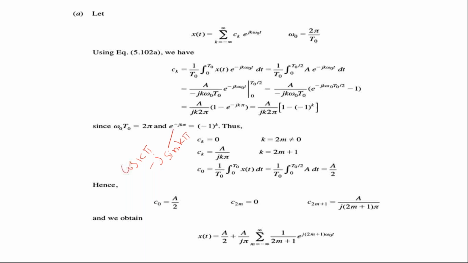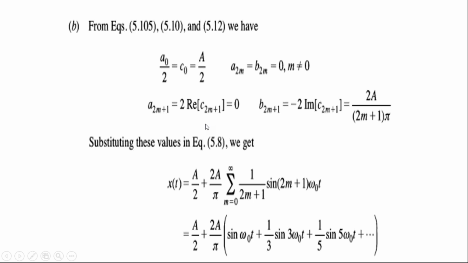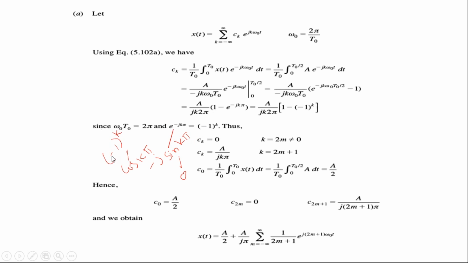But sin pi, multiplied with any scaling factor, is 0, which you know from trigonometry. Cos pi is not 0. It looks like cos n pi, which you can write as minus 1 whole power k. That is how e power minus j k pi can be written as minus 1 whole power k.